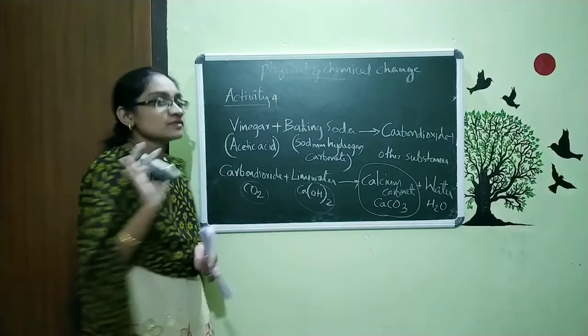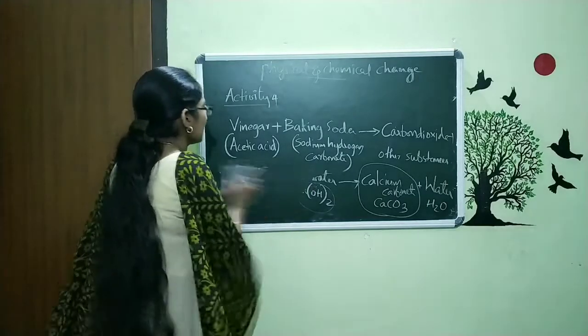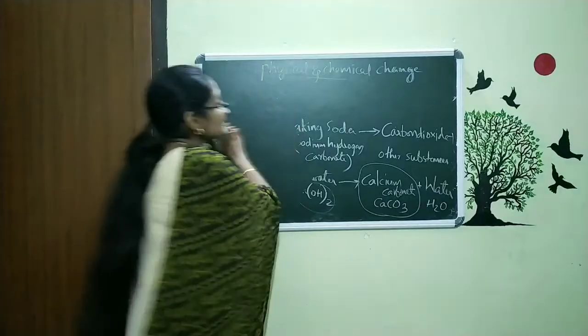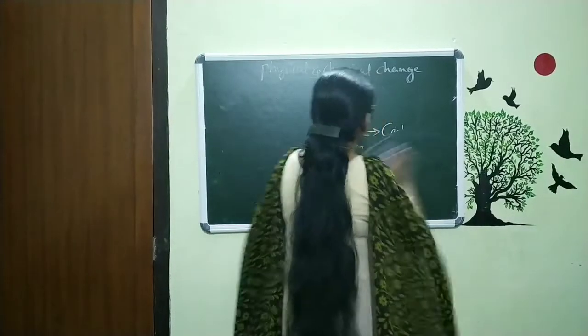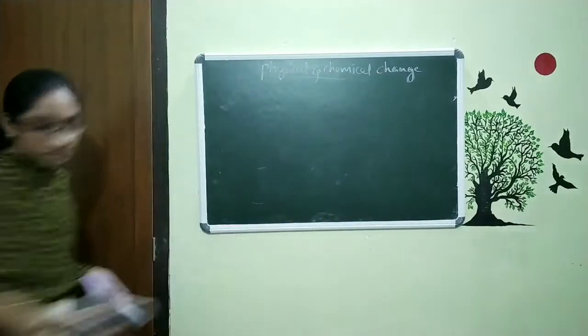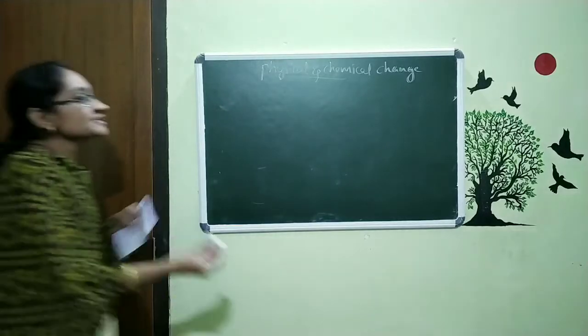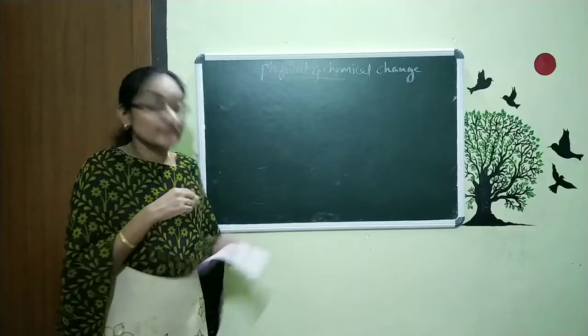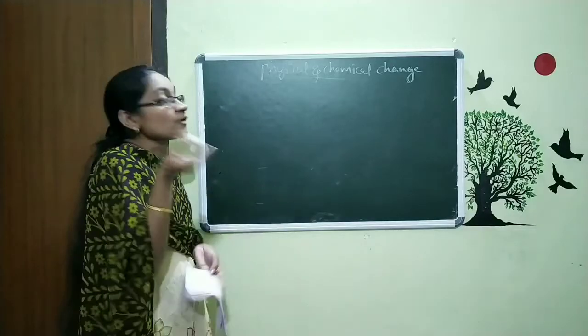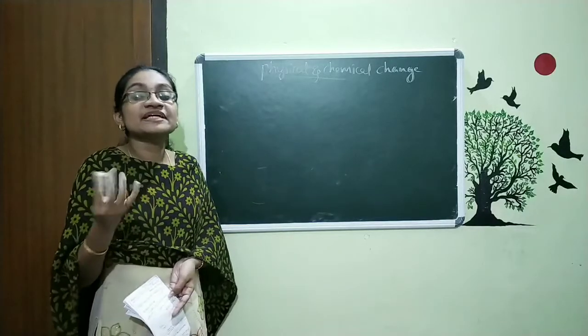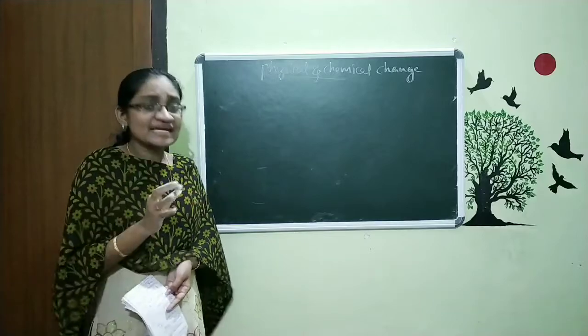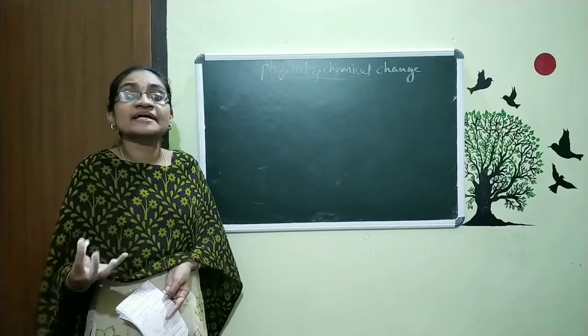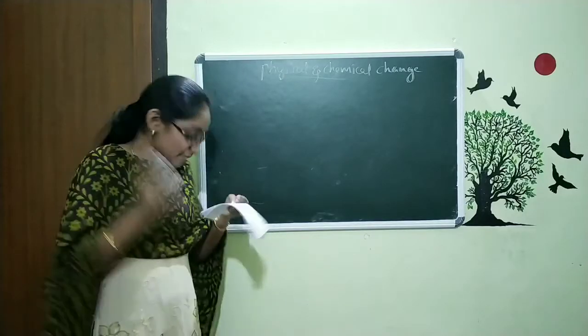Here we discussed 4 activities. Very simple activities. In all these experiments, we got that some sort of new substances are produced. All these are the examples for chemical change. That means for the magnesium getting burned, we get some sort of ash there. And that is nothing but the magnesium oxide, and that is something different from the magnesium.